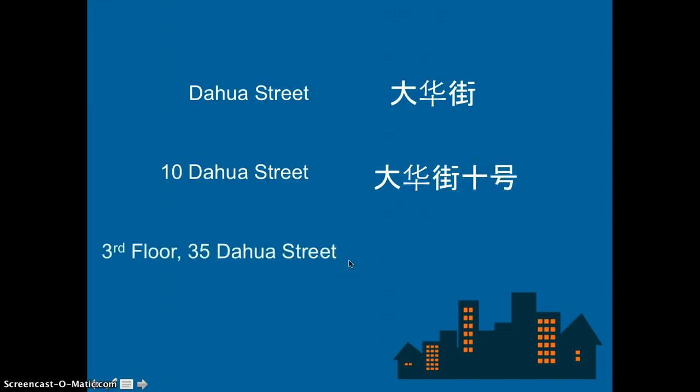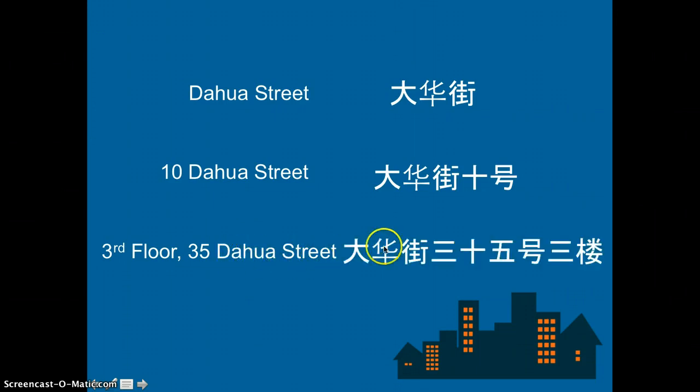Now let's do a longer one. Now you have a floor here. So still start from the biggest unit, right? The largest unit, which is the street. So 大华 Street, and 35. So 35号, and then you live in a building in here. So 3楼, which is the third floor. Okay.